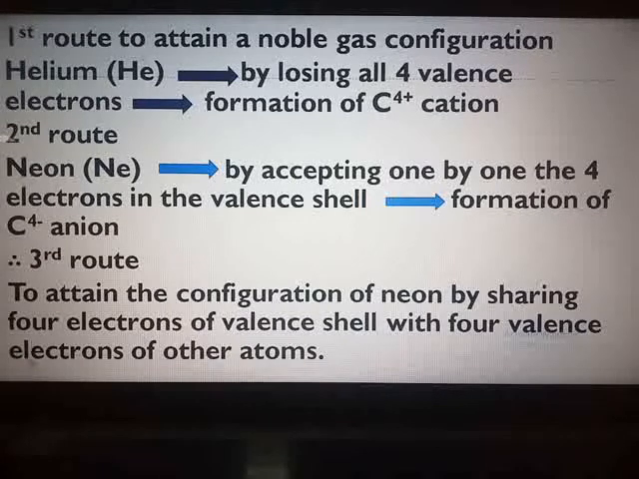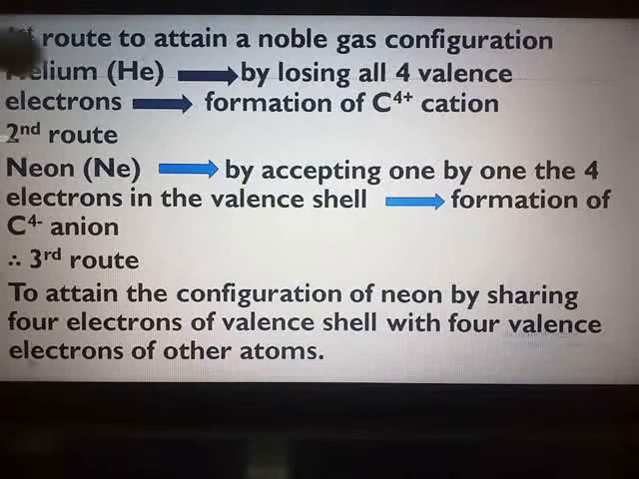So carbon atom does not take the first route to attain the noble gas configuration like that of helium. So the first route for carbon is cancelled. Let us see now which second route carbon tries out for. Helium is cancelled. So the next is that of neon. Neon's atomic number is 10. So electronic configuration is 2, 8. So if it has to attain the electronic configuration of neon, then it has to accept 4 electrons.